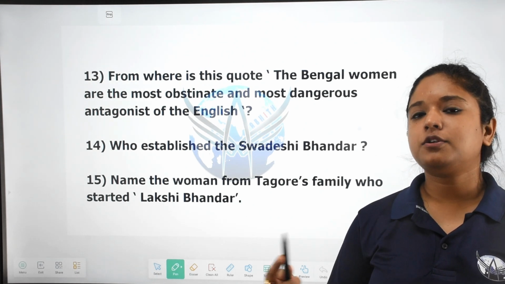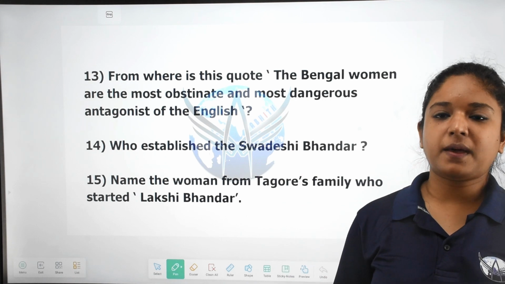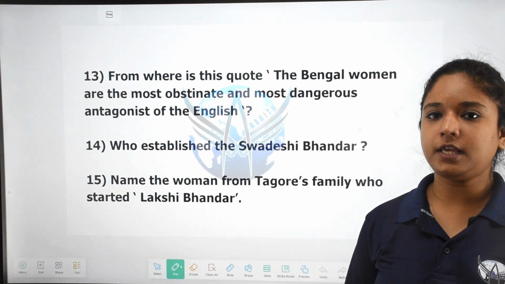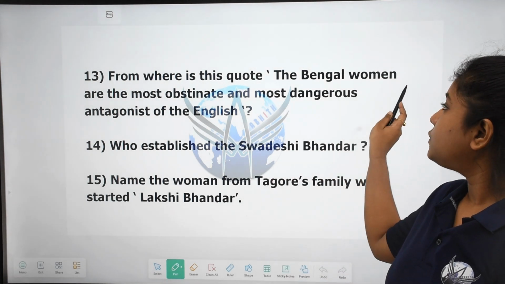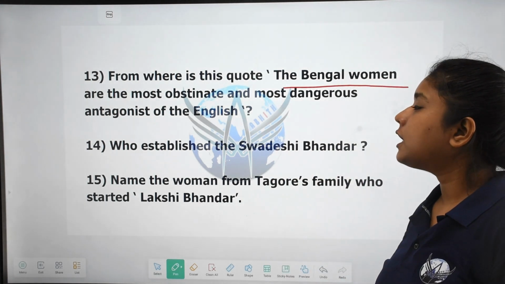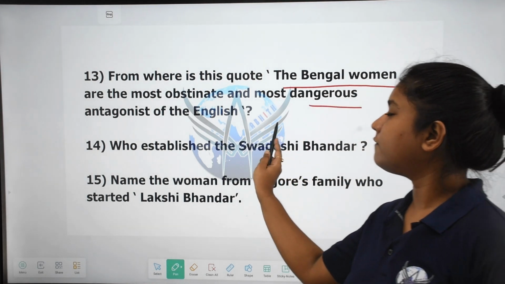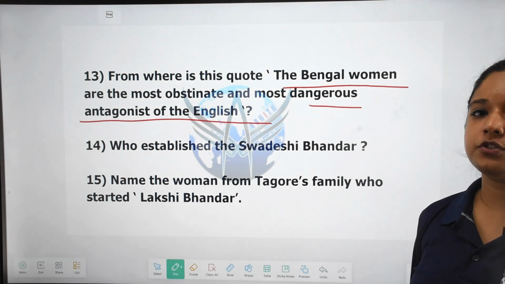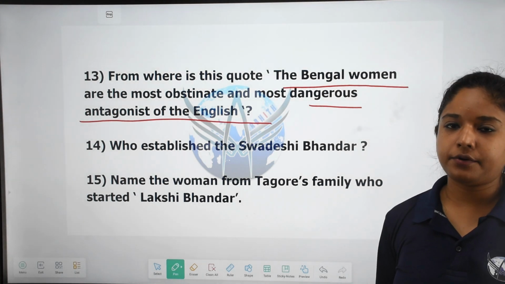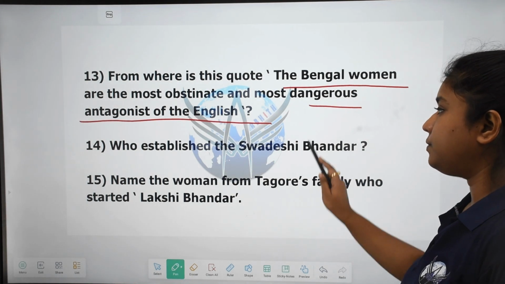The movement led by the women was so energetic that the British government was bound to publish this quote: the Bengal women are the most obstinate and the most dangerous antagonist of the English. And the quote was published by the Daily Telegraph of London. The Daily Telegraph published the quote, okay.